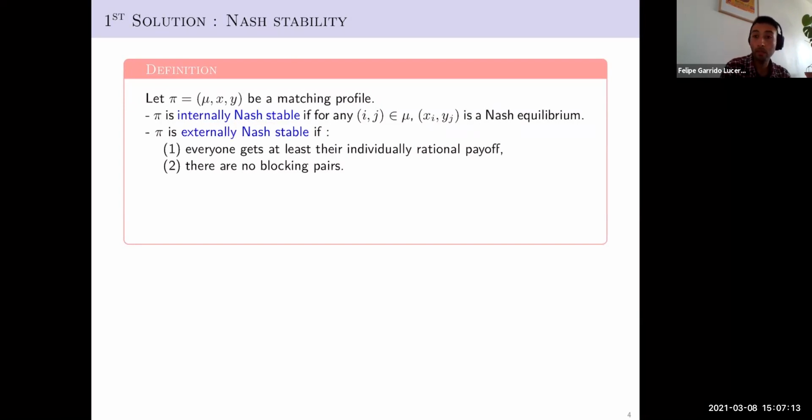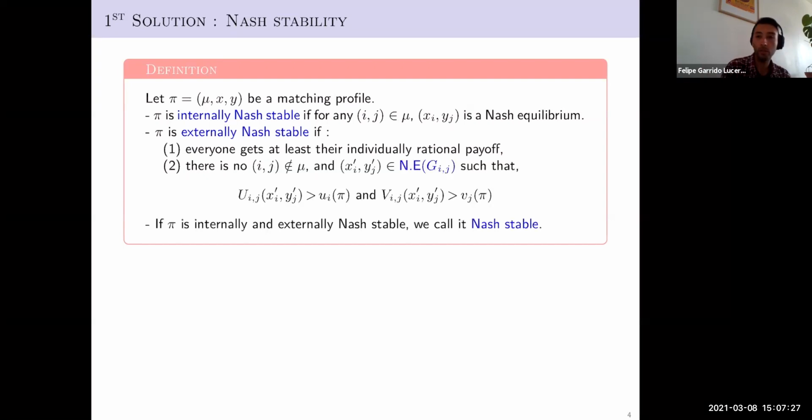Pi will be externally Nash stable if, first of all, everyone gets at least their individual irrational payoff. So basically, nobody wants to break the couple and become single. And the second one is there are no blocking pairs, as in Gale and Shapley. In our setting, what it means that there are no blocking pairs, it means that there is no pair of